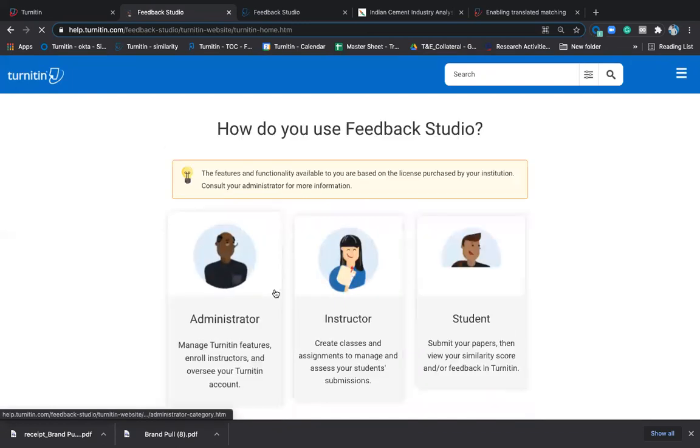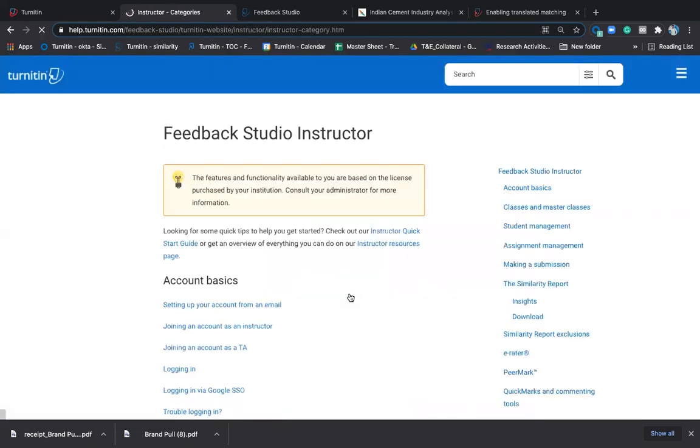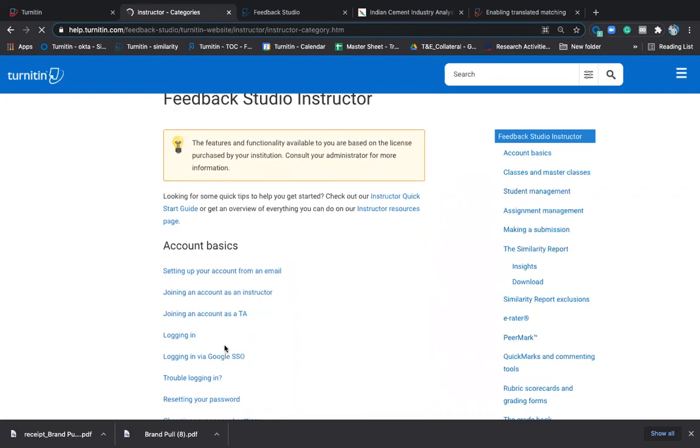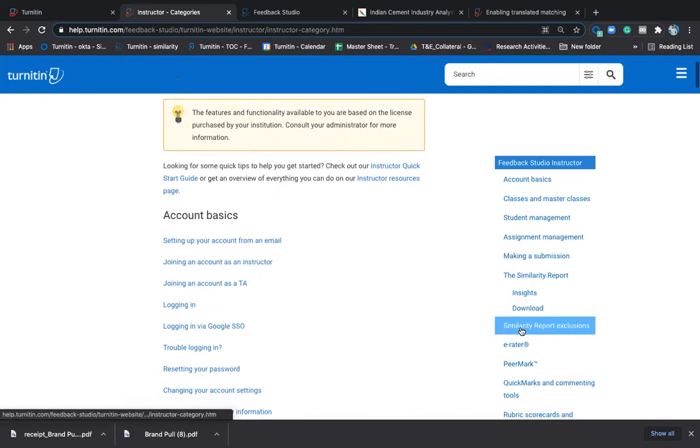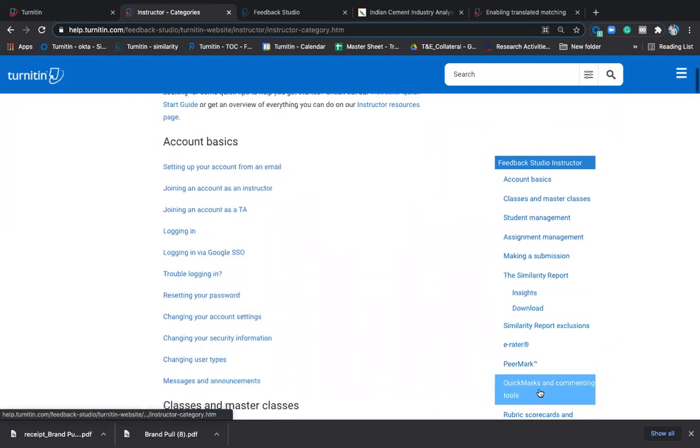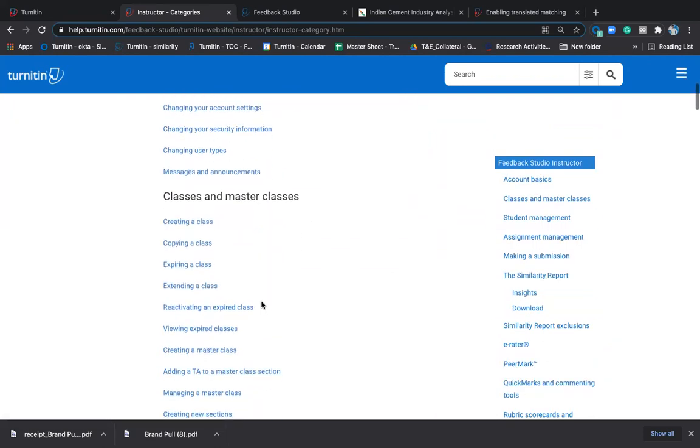You can go to the instructor tab here. Every step is explained here, step by step. How do you create a class? I didn't speak about teaching assistants, but if you want to create a teaching assistant, you can have a TA with you. And how does the ETS e-rater work? How does peer mark work? How does grading work? All the steps are explained here.